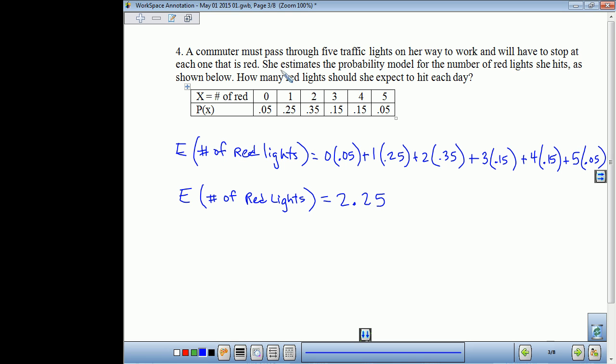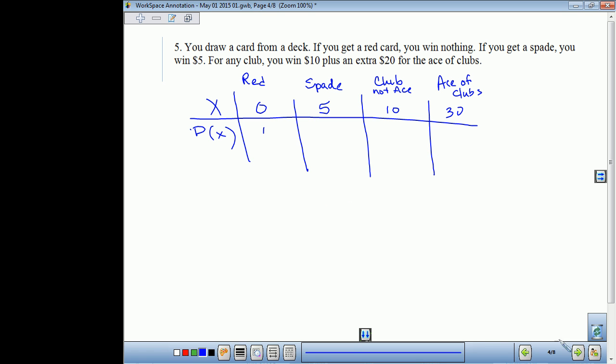Then we did an example involving traffic lights. The number of traffic lights you'd be stopped at times their probabilities, so that's all we do. Multiply, add, and we get 2.25. So the expected value for the number of red lights you'd be stopped at was 2.25, which once again is not an actual possibility, but is the expected value over the long term.